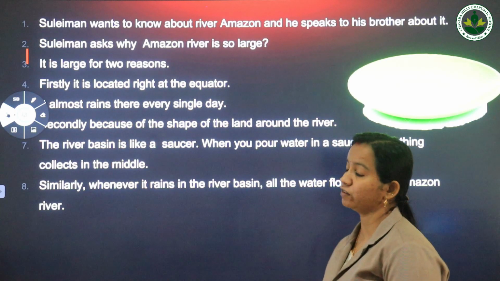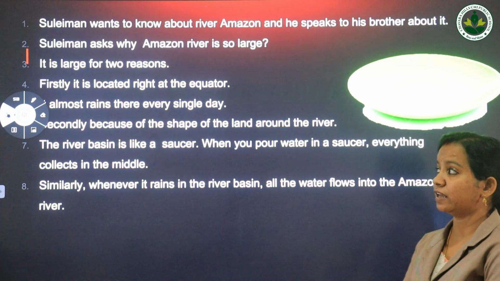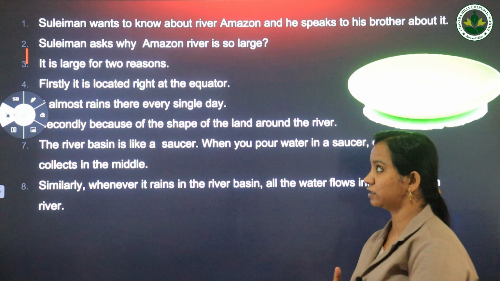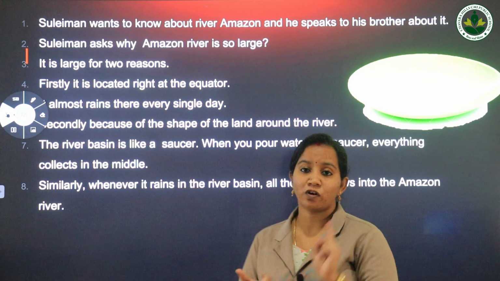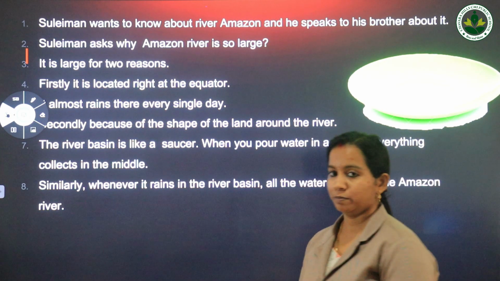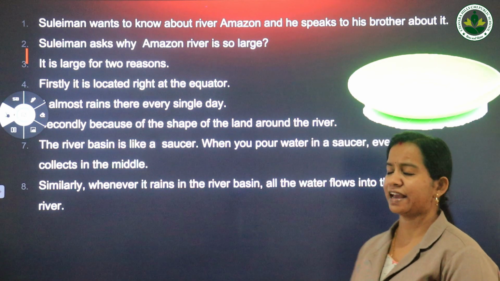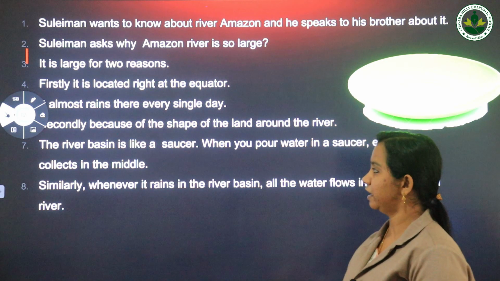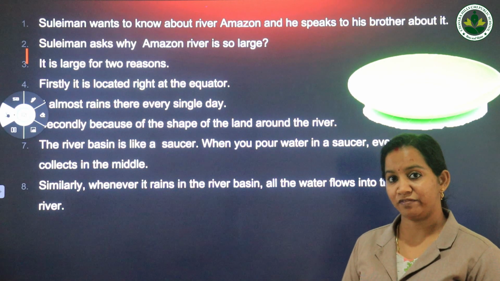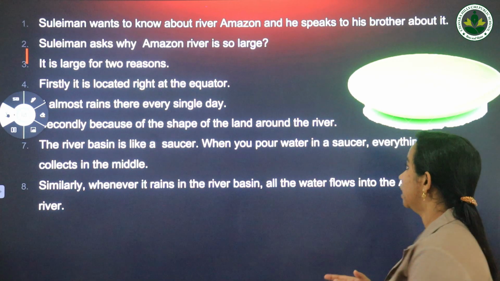So now again we got to know some specialities of Amazon river. Suleiman comes to his elder brother Zaid and asks why the Amazon river is considered so large. So Zaid says it is for 2 reasons. What are the 2 reasons? Firstly, it is located right at the equator. Because it is located at the equator, it almost rains there every single day. So he says the first reason is that it is located right at the equator and it almost rains every day in Amazon river. Now secondly, because of the shape of the land around the river.